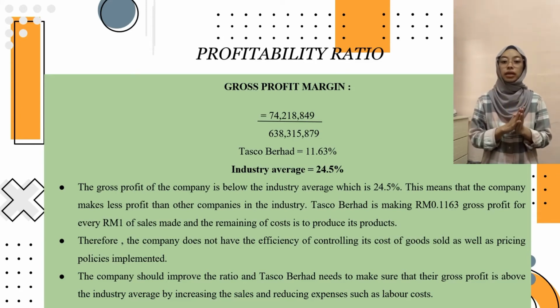Tasco Berhad makes RM0.1163 profit for every RM1 of sales made. It shows that the company does not have the efficiency of controlling its cost of goods sold as well as the pricing policy implemented. In order to improve it, Tasco Berhad needs to make sure that their gross profit is above the industry average by increasing the sales and reducing their expenses, such as labor costs.